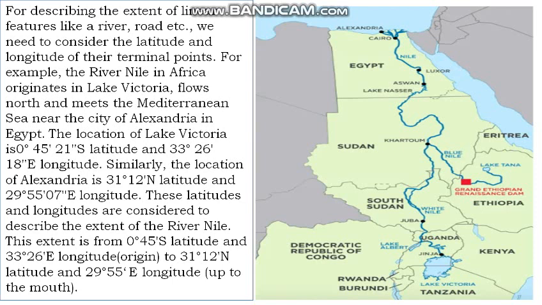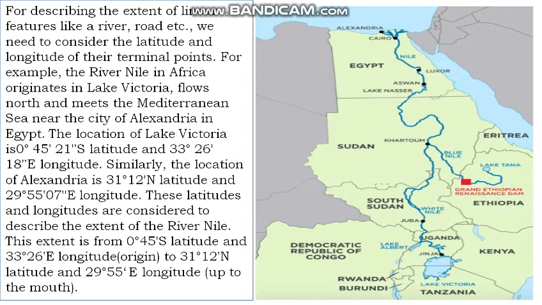This extent is from 0 degree 45 minutes south latitude and 33 degree 26 minute east longitude at the origin to 31 degree 12 minute north latitude and 29 degree 55 minute east longitude at the mouth.